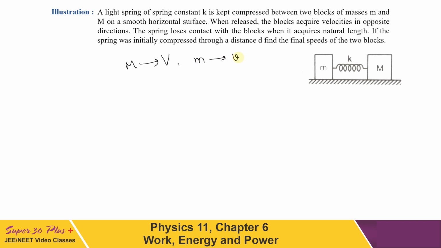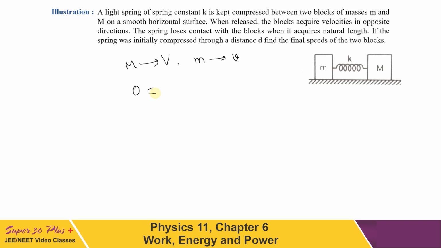As the blocks are released from rest, the initial momentum is 0. Now we can write momentum conservation in the horizontal direction: the initial momentum, 0, has to be equal to the final momentum.